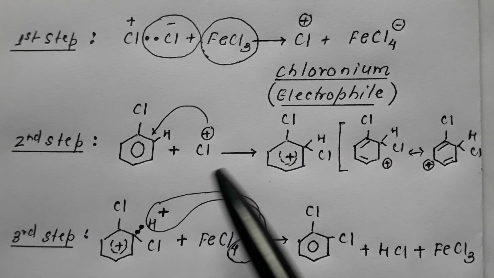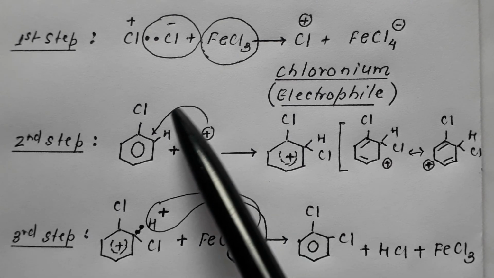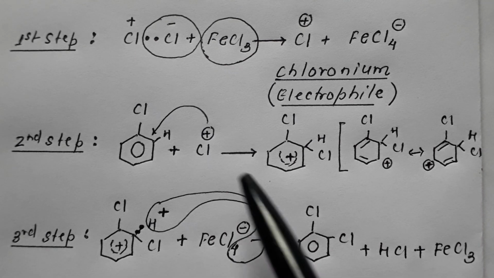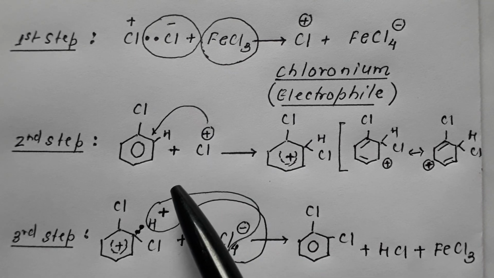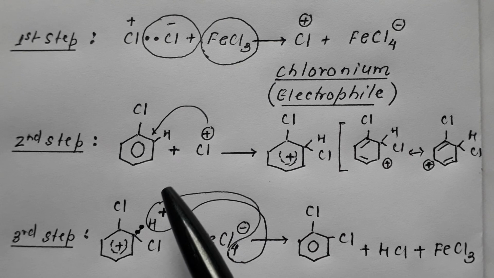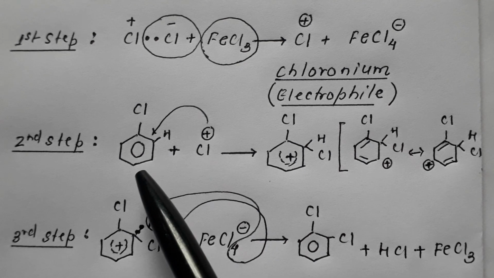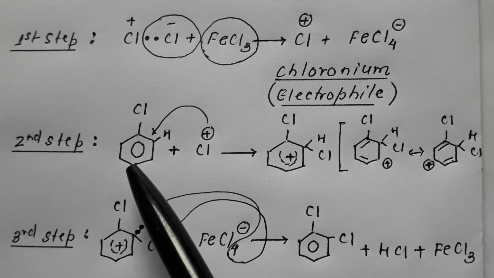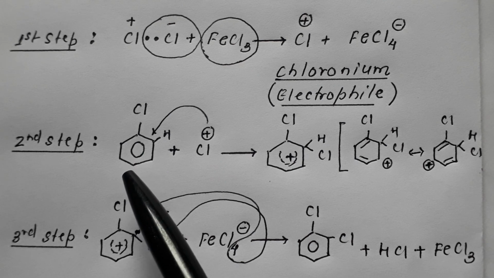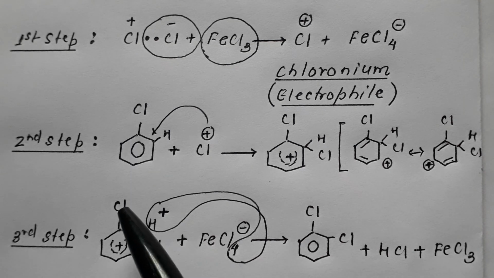Now in the second step, this electrophile will attack. When it was benzene, the attack could be on any position. But now the principal compound is chlorobenzene, therefore the attack will be according to the directional effect of the group present.